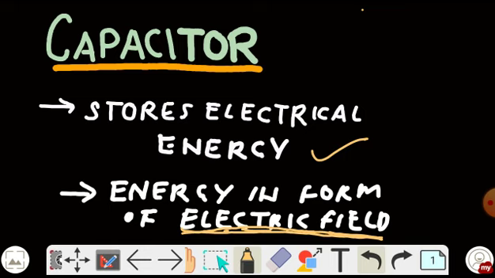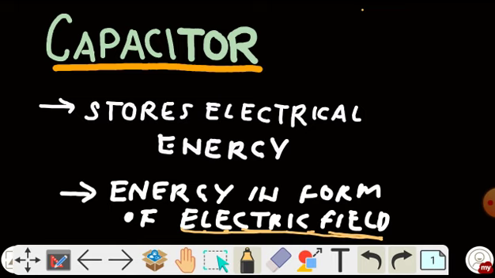A capacitor is a device which stores electrical energy. Now moving ahead, electrical energy is stored in a capacitor in the form of electric field. So from where does this electric field come? We all know that electric field is a form of energy.